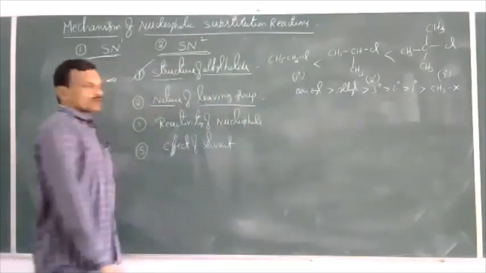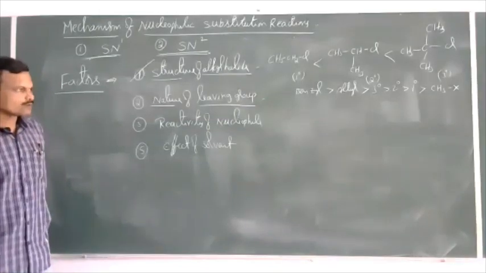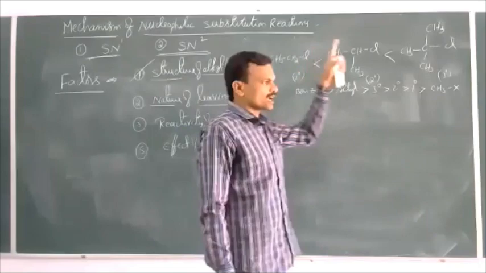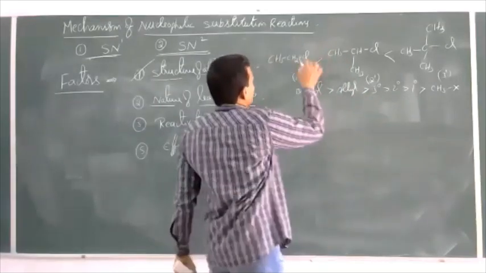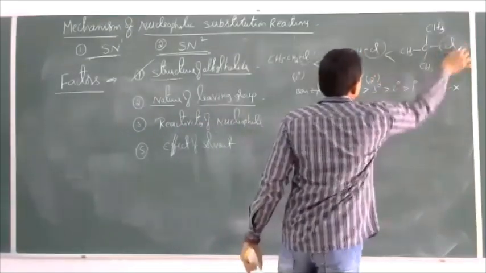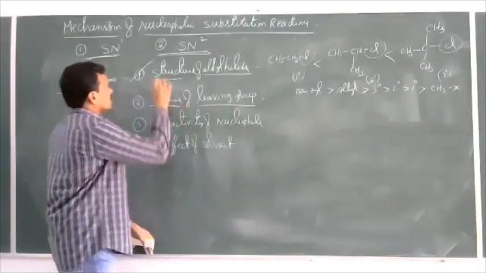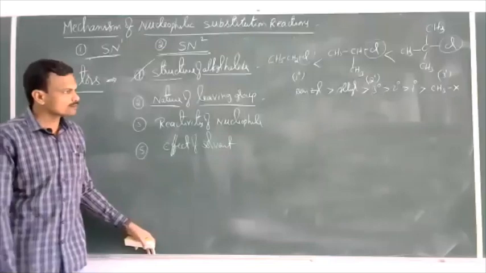Nature of leaving group. So what is a leaving group? Here we discussed haloalkanes reacting with NaOH. The leaving group is the halide ion. Cl minus is the leaving group. That leaving group plays an important role in the reactivity of the SN1 mechanism.